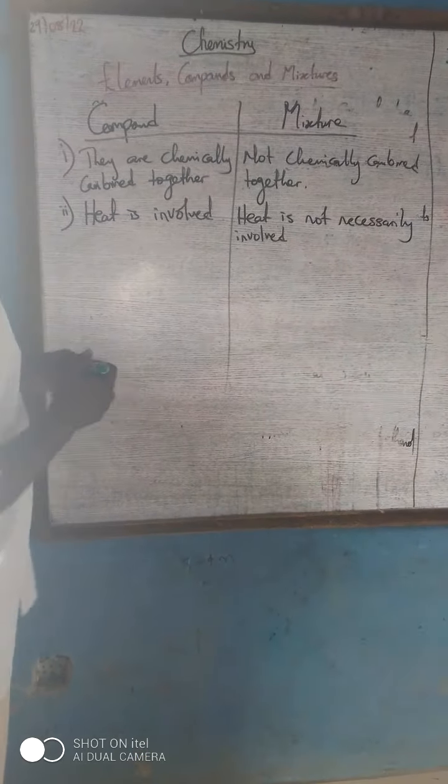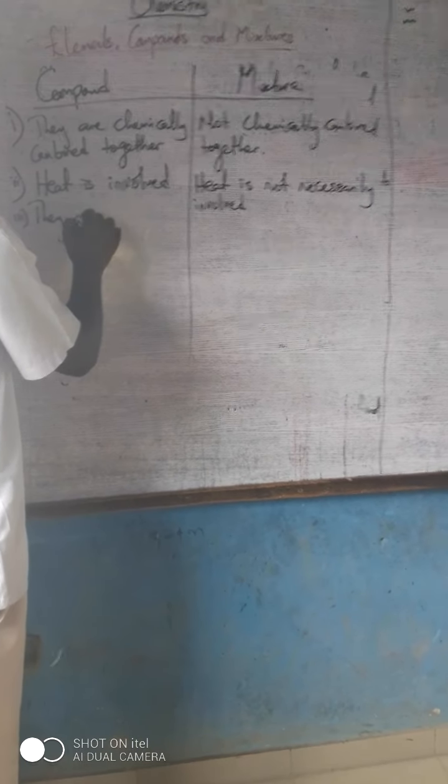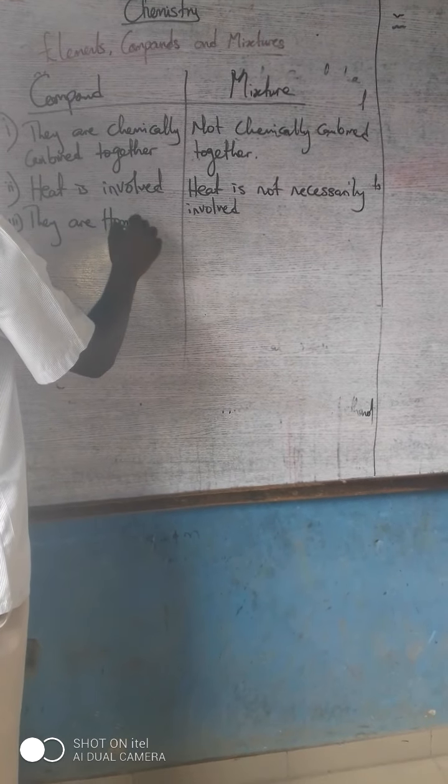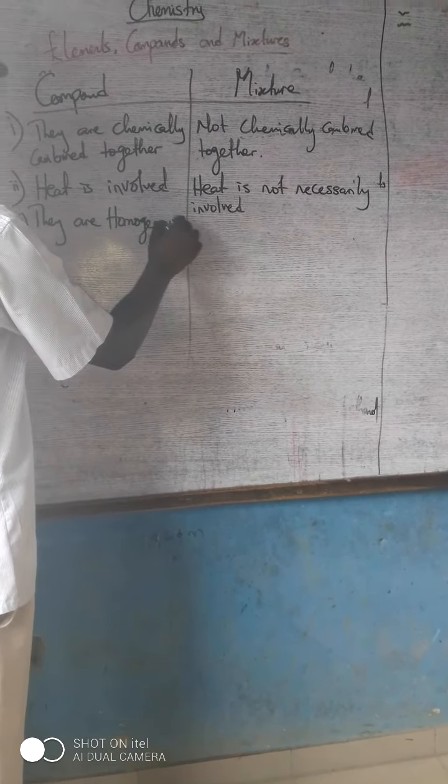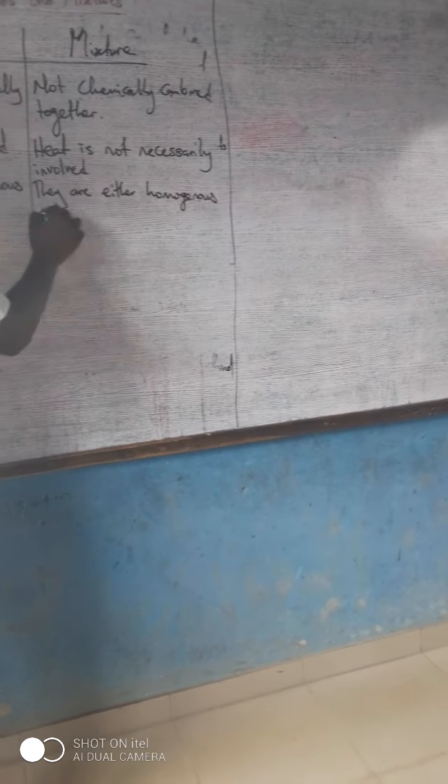We also have, for compounds, they are homogeneous, while mixtures are either homogeneous or heterogeneous.